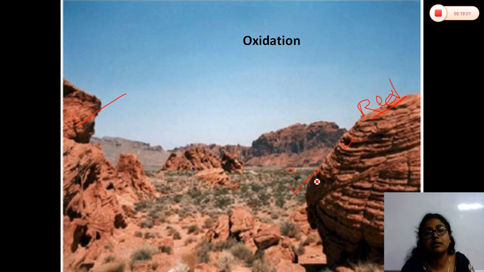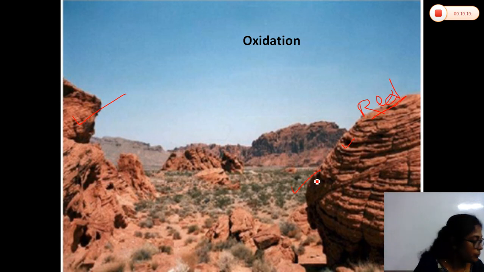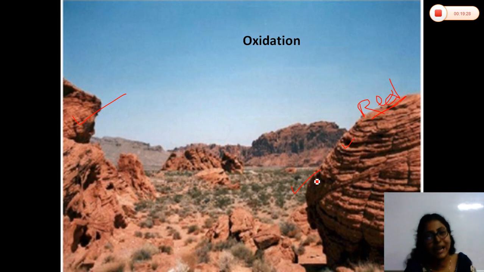Then the last one is the solution process. Solution means water is the main agent here. Some rocks can be dissolved under the influence of water, you all know, like rock salt, gypsum. These can react with the water and will form a solution. Okay. So, when rainwater dissolves certain soluble minerals present in the rock such as rock salt or gypsum, they weaken and finally break down. This is called the solution process.